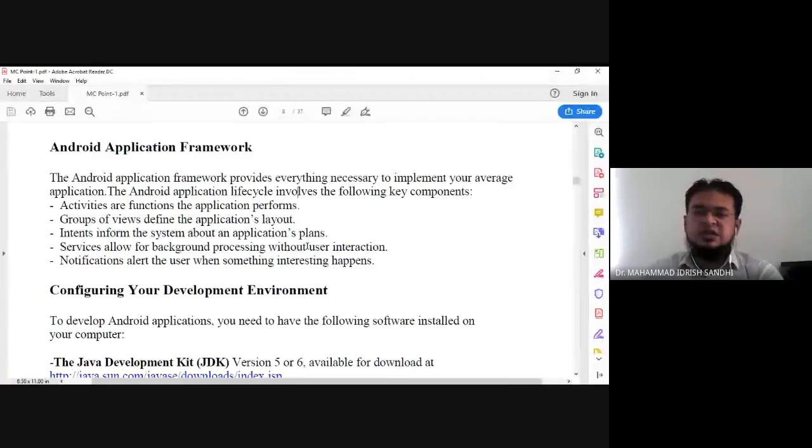How your application will perform the task, all of that is defined in the activities. At that time also we discussed that an activity is nothing but the page that is visible on your Android mobile screen. Whatever you see on your application screen, or a page that you see on your mobile device, is nothing but an activity. A group of activities makes one application.